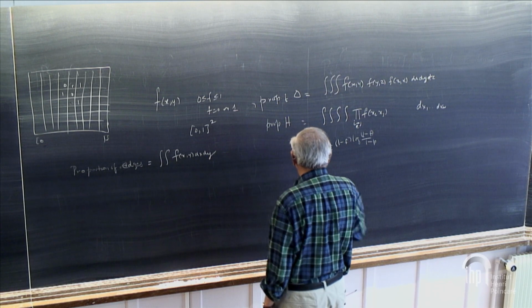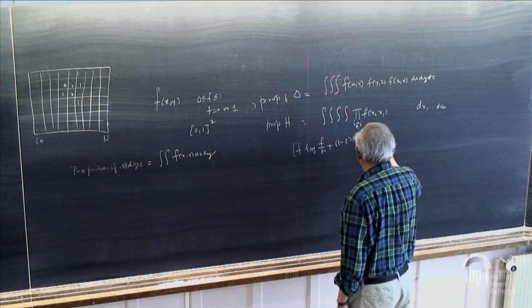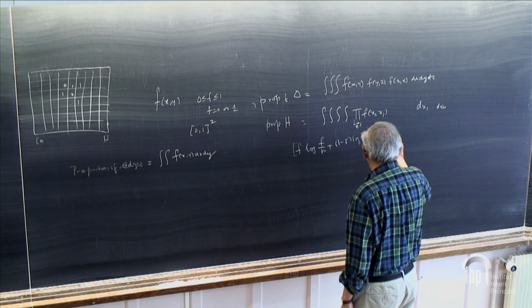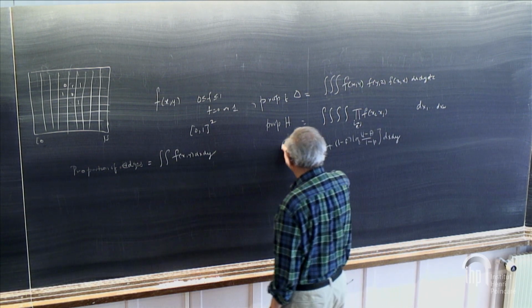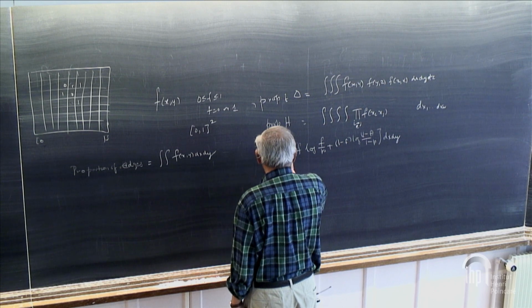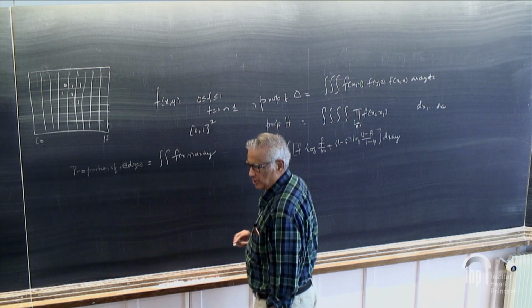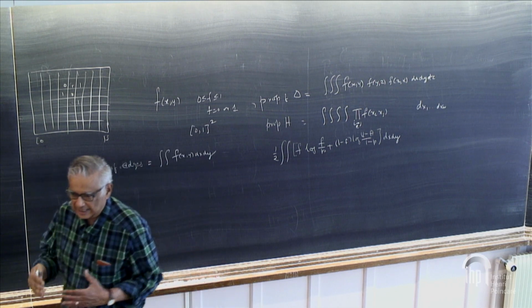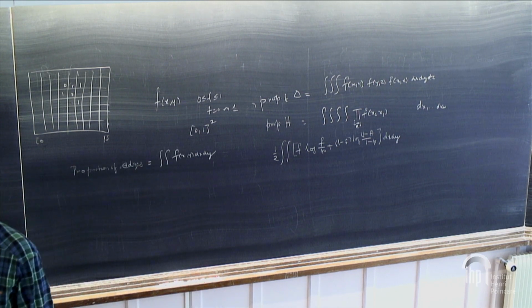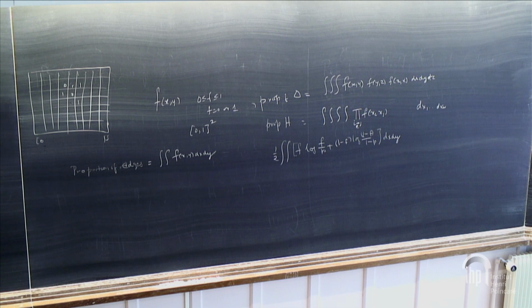And your actual rate function is going to be the double integral dx dy. That will have a 1/2 because you only have to do it for the triangle. The other side is automatic. Okay.